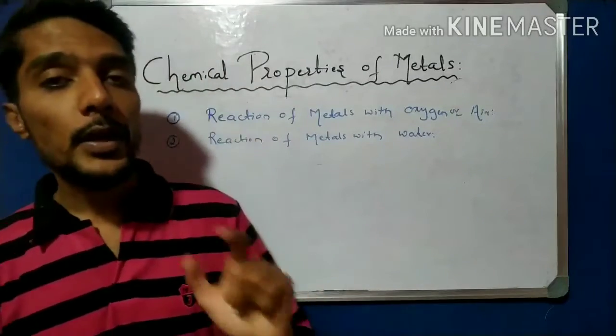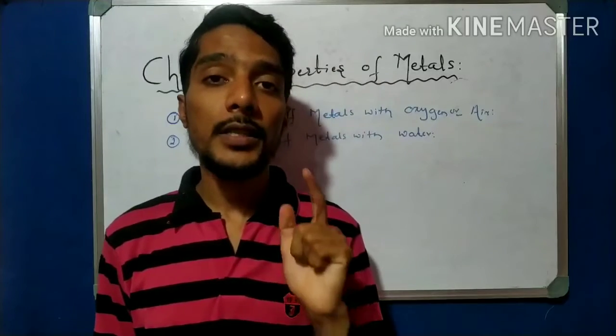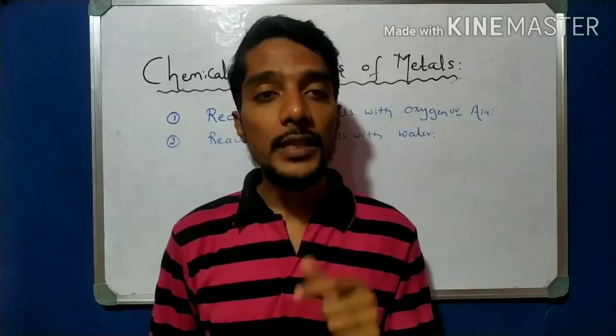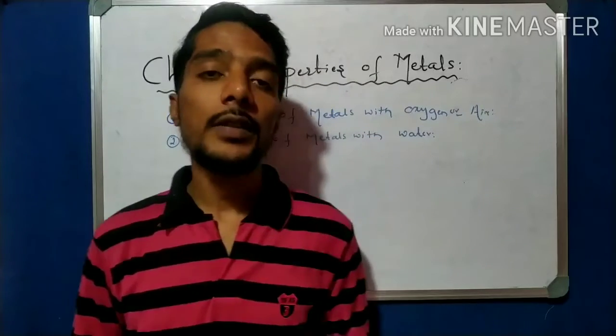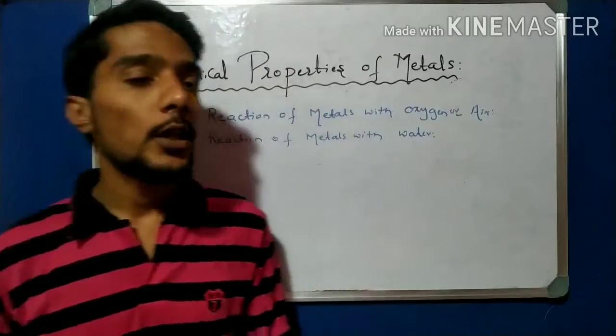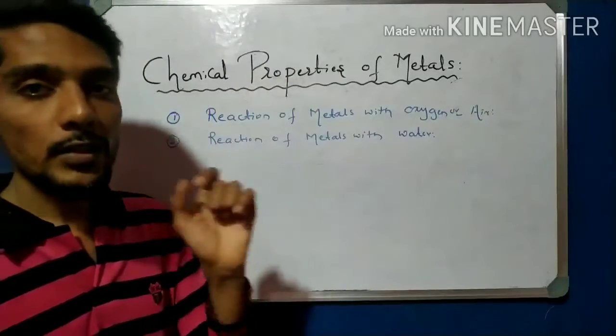In the last video we discussed the physical properties of metals. If you have not seen that video, the link is given in the description, so go and watch that first and then come to this video. So these are the chemical properties of metals.